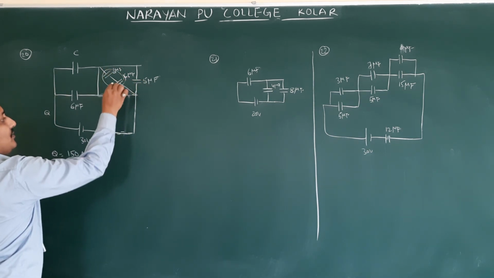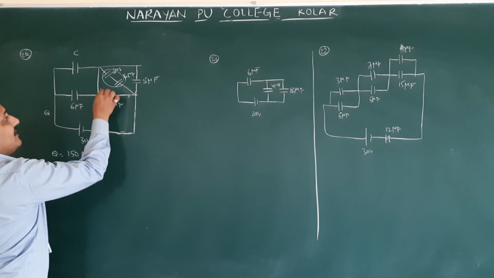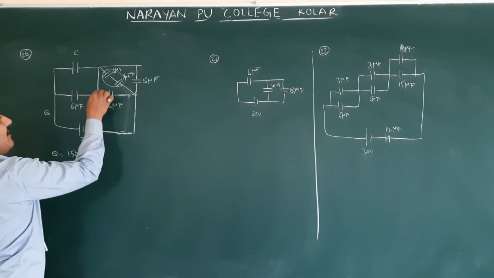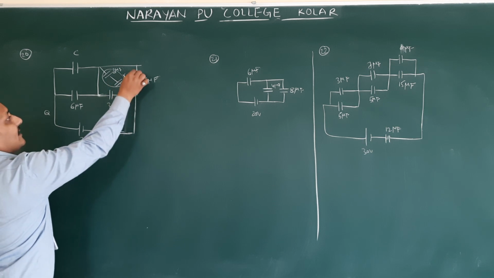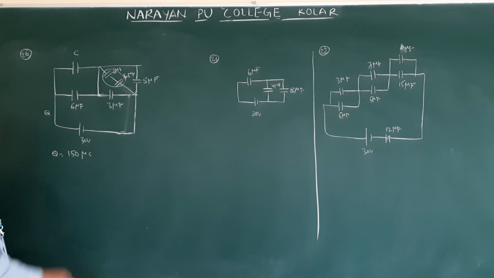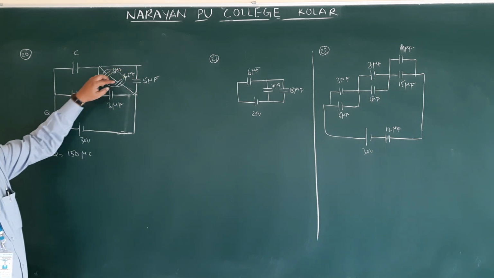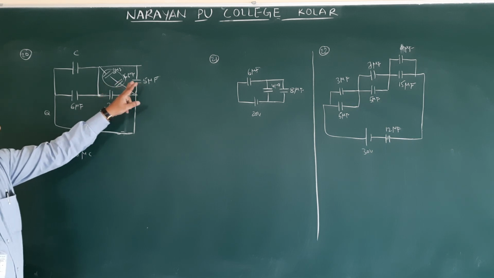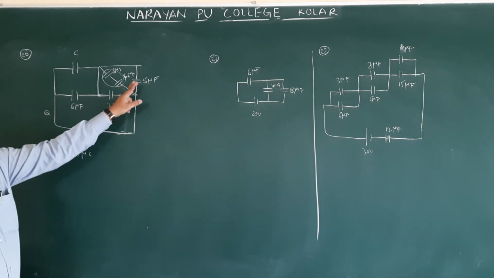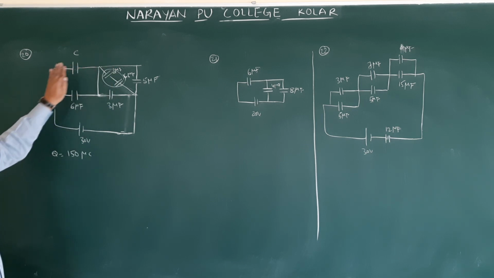2. 5, 2, 3. How are these three connected? So this is one point you can take. This 2 you will be getting. The 2 point will be connecting here, the second point will be connecting here. Fifth, this point is connecting here. So all ends are connecting at one point, all second ends are connecting at one point. Therefore, these 3 will be connected in parallel. 5 plus 2 plus 3, that is nothing but 5 plus 2 is 7, 7 plus 3 is 10. Here 10 you are getting, here C plus 6 you are getting.